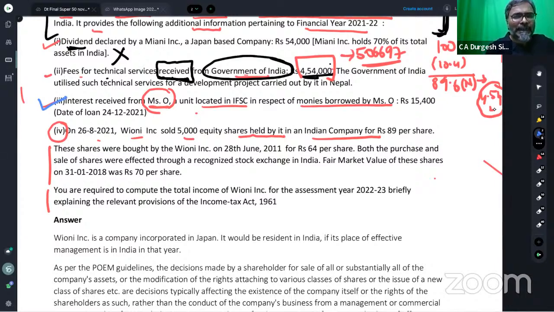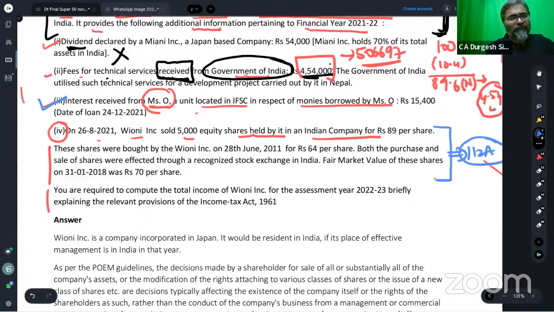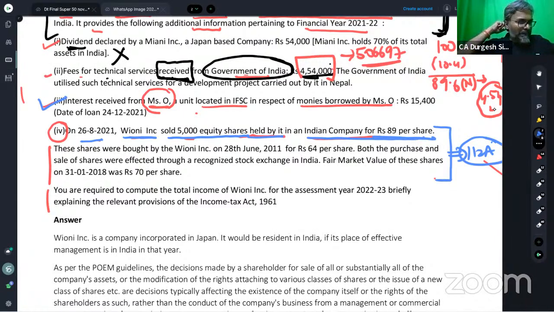Last one, students, is about capital gains, and this is about section 112A. The capital gains of 112A, quickly I'll just run through it and we'll then move to the next question. On 26th of August 2021, Vioni Inc. sold 5,000 equity shares held by it in an Indian company for rupees 89 per share.